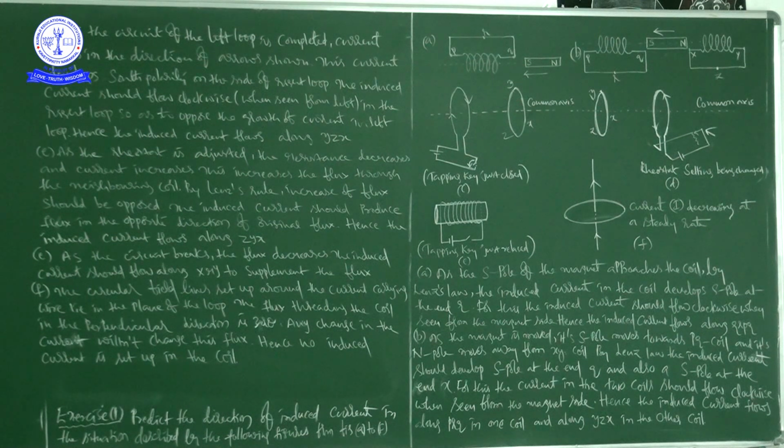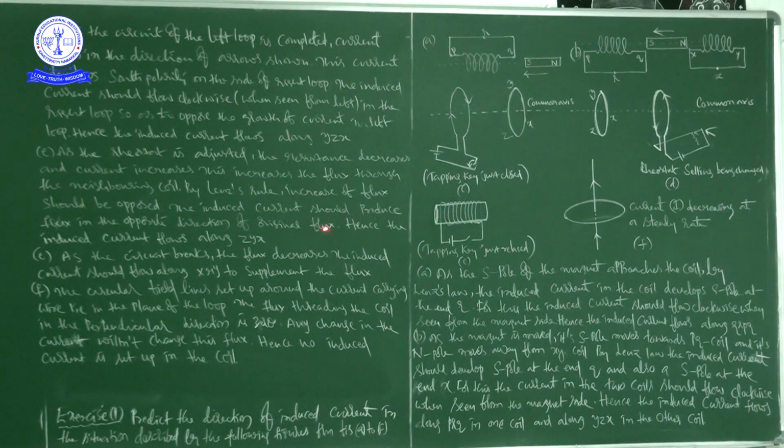Here, as the rheostat is adjusted, the resistance decreases and current will be increased. This increases the flux through the neighboring coil, right? By Lenz's rule, increase of flux should be opposed, full stop.